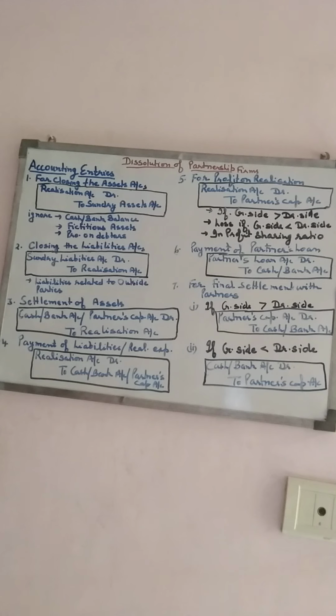The realization account is debited and the cash or bank account is credited, or if it is paid by the partner, then the partner's capital account needs to be credited. One thing more,